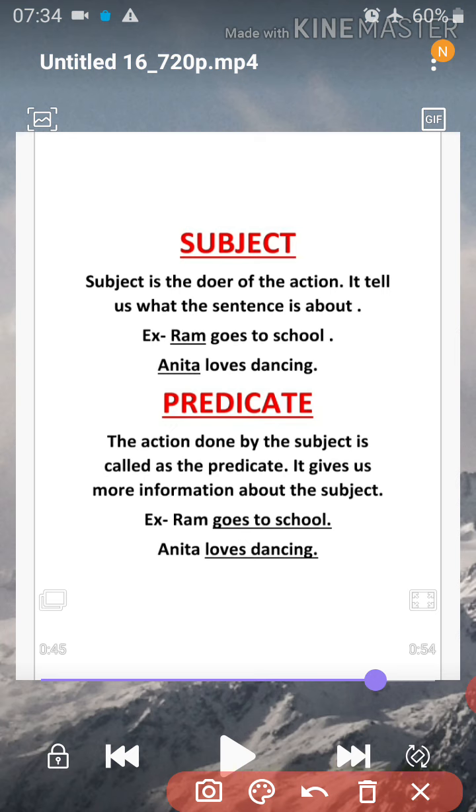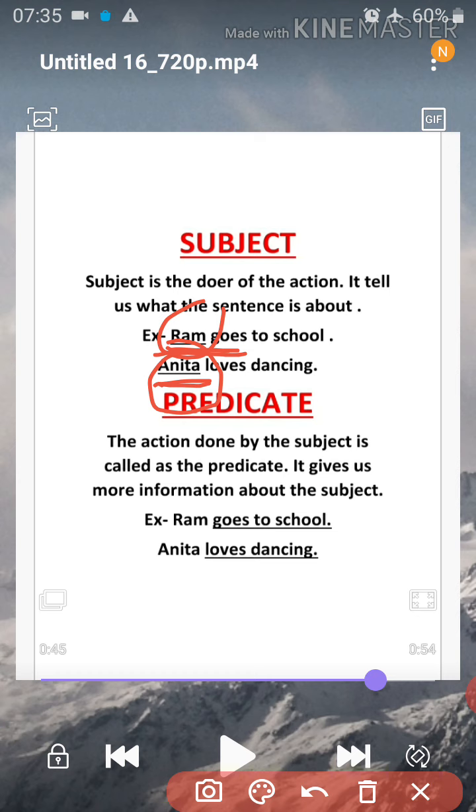Like here, Ram goes to school. We are talking about Ram, so Ram would be our subject. Ram is doing the work, goes to school. This work is done by Ram, so Ram is the doer of the action, and Ram would be our subject. Next, Anita loves dancing. So Anita is the doer of the action. What does Anita do? Anita loves dancing. About whom are we talking here? Anita. So Anita would be our subject.